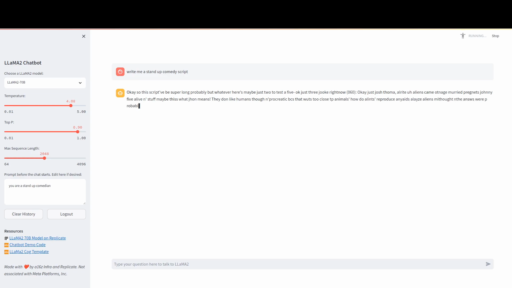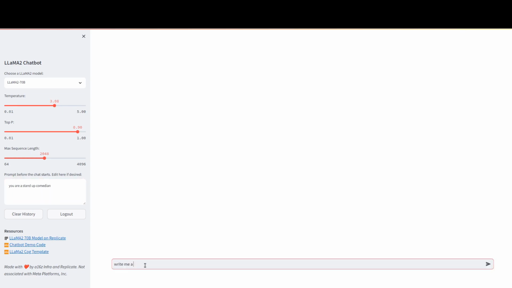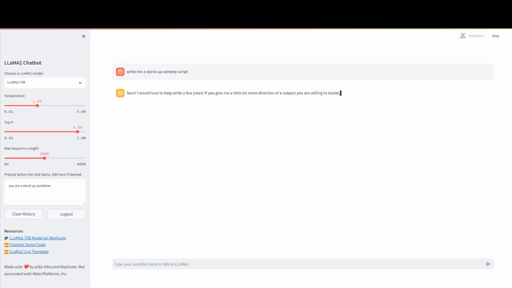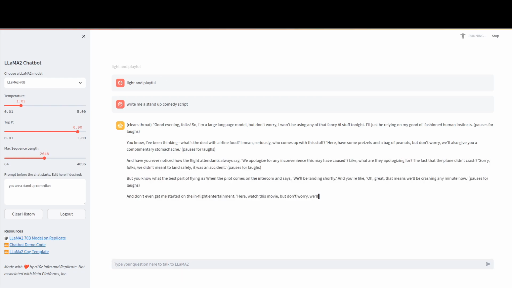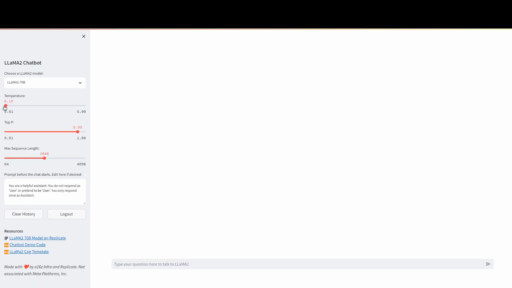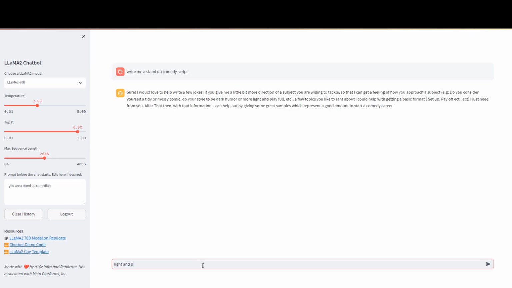So with the temperature reduced to 3, unfortunately, I still couldn't get it to work. So I had to turn it all the way down to 2, and this time it becomes more interactive and asks me for more direction as to what sort of comedy I like.